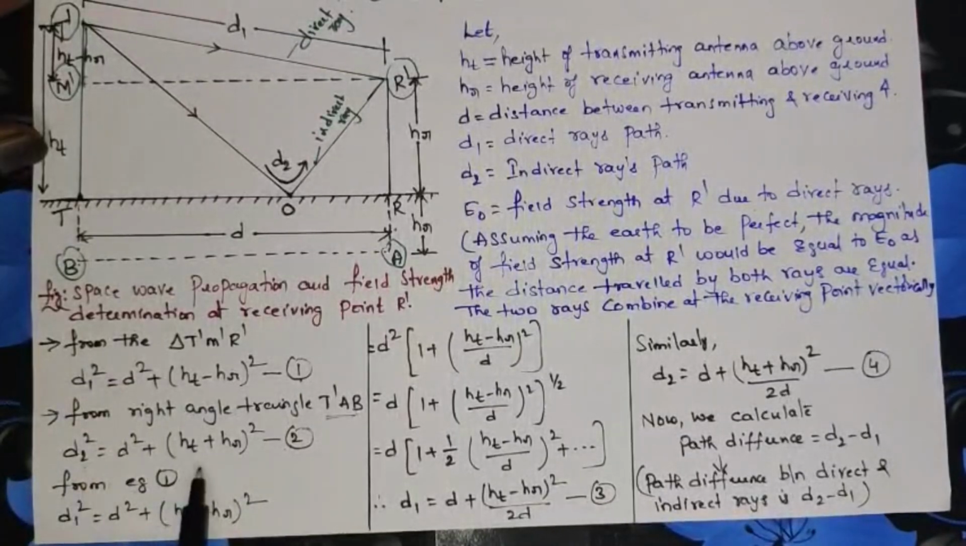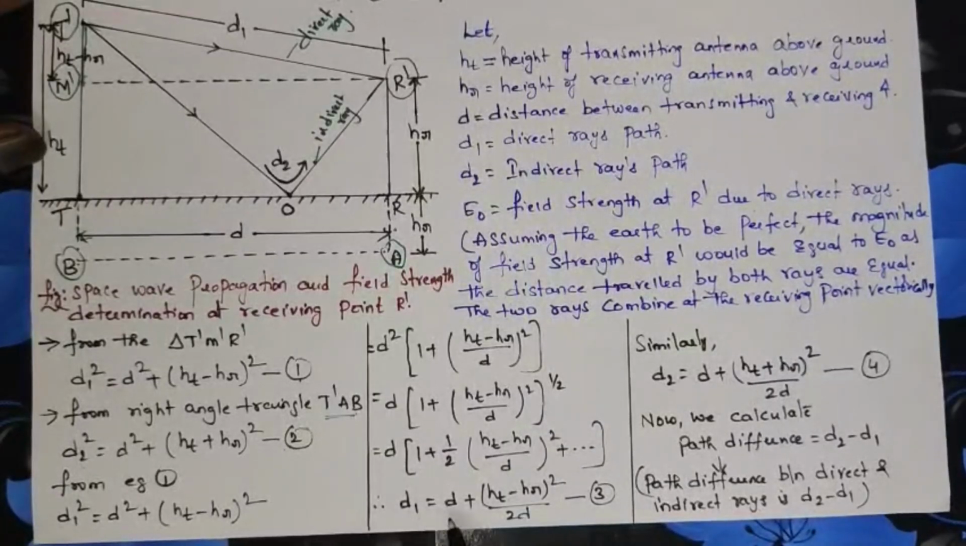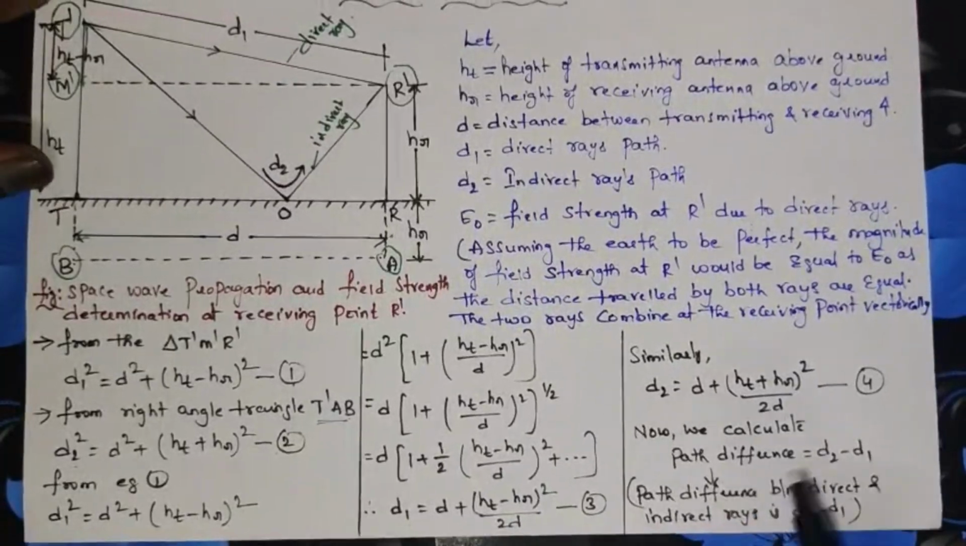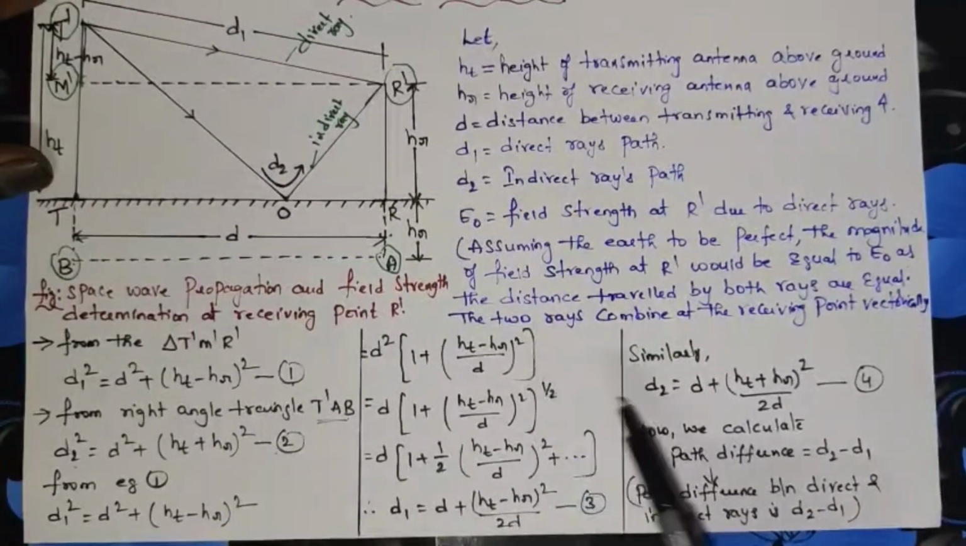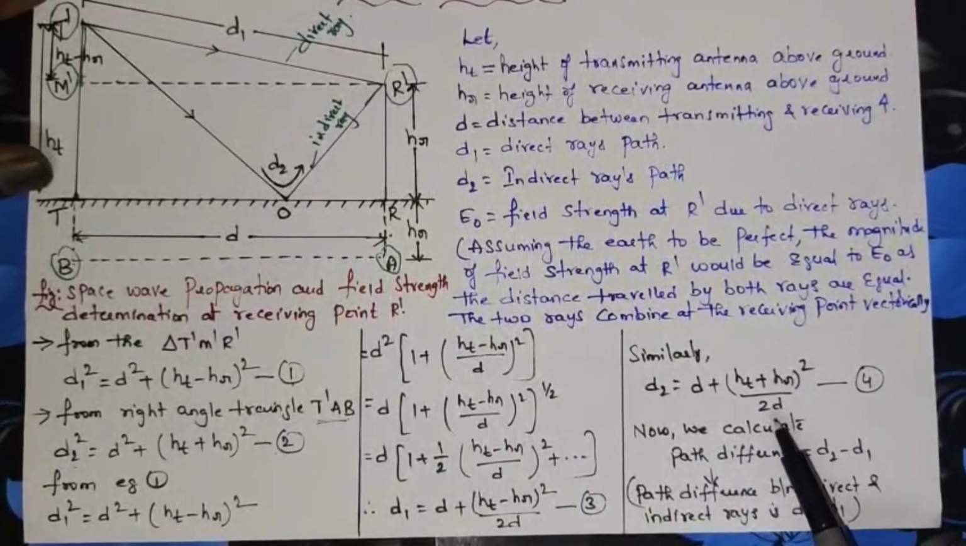From equation 1, if you expand this equation, we will be getting d1 is equal to d plus (ht minus hr) whole square by 2d. Let it be equation 3. And similarly, if you do the same analysis, you will be getting d2 is equal to d plus (ht plus hr) whole square by 2d. Let it be equation 4.